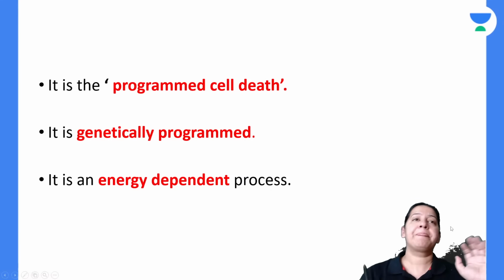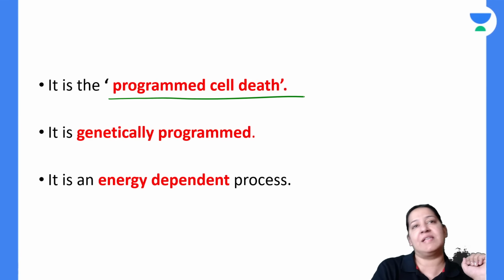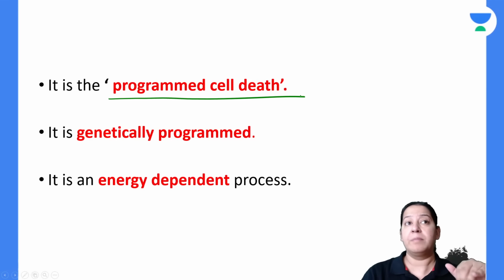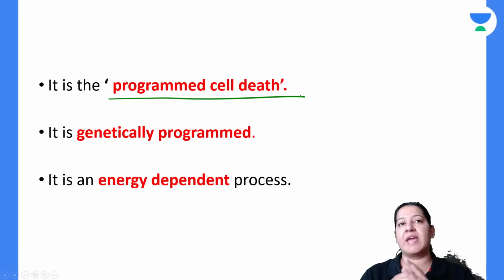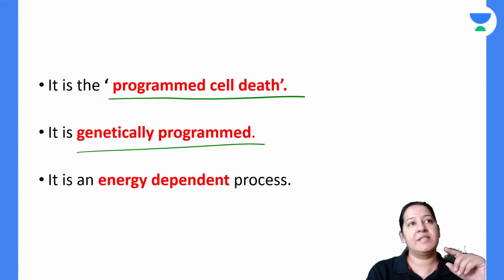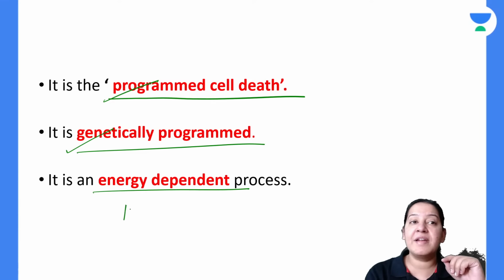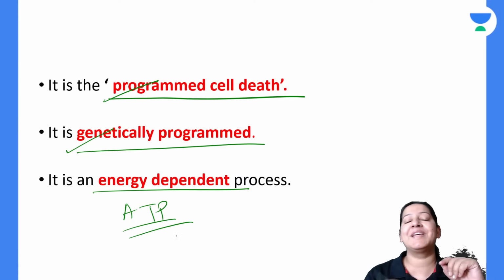So can I say apoptosis is a programmed cell death? It is already genetically programmed. The genes are involved in apoptosis. I will tell you the mechanism. It is genetically programmed and it is energy dependent. Energy dependence means for doing apoptosis ATP is required.